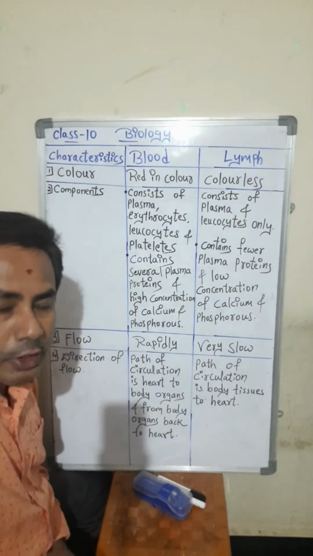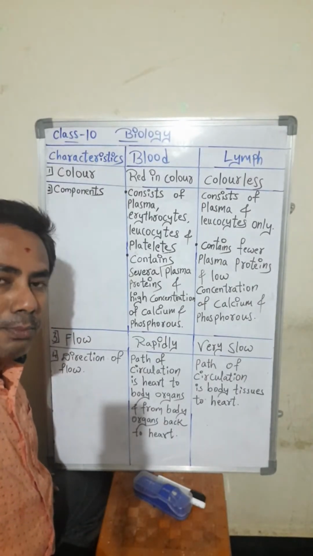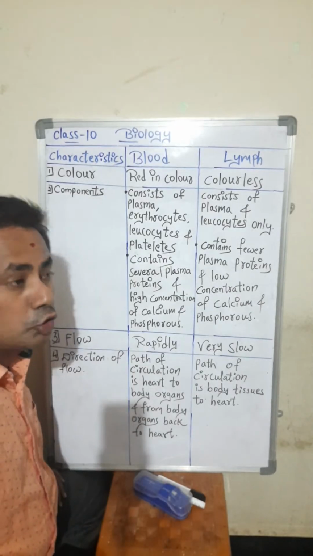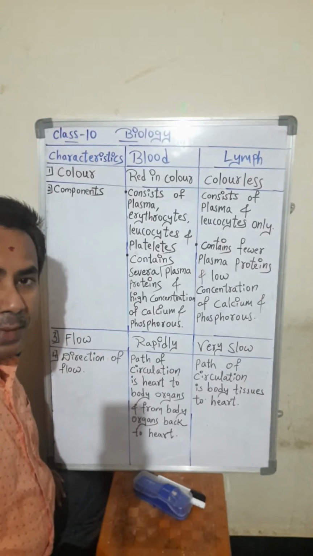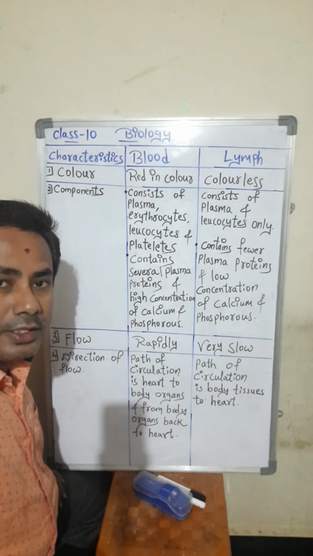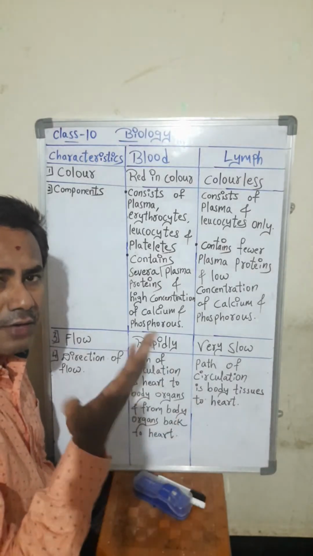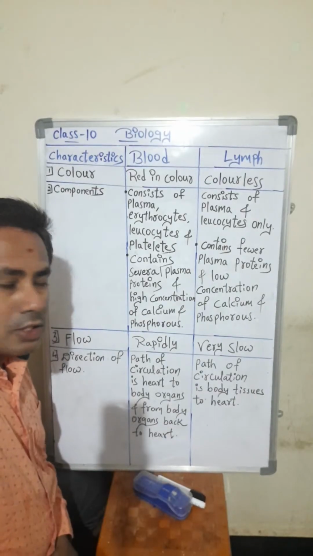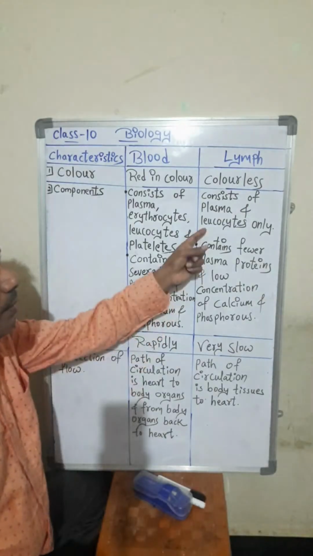First we have to understand what pathogens are. Pathogens are disease causing organisms or microorganisms. Students, in our body the microorganisms will enter through air, water, food. Some microorganisms are pathogens, which are disease causing organisms. Microorganisms are everywhere: on our hands, clothes, plates. So they will enter our body. So what does lymph contain? Leukocytes. What do you mean by leukocytes?